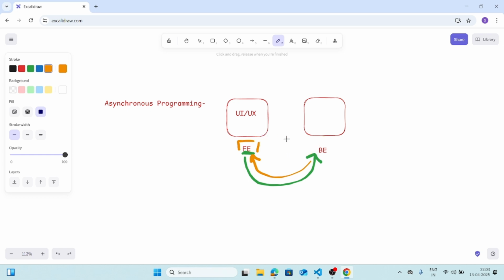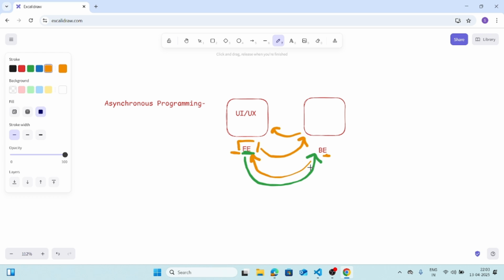Now think like this is the front end part, and the backend is deployed somewhere else. So the front end is deployed on one server, and the backend is deployed on another server. For this calling of the API to the backend and getting data back to the front end, there will be some sort of time needed, right?